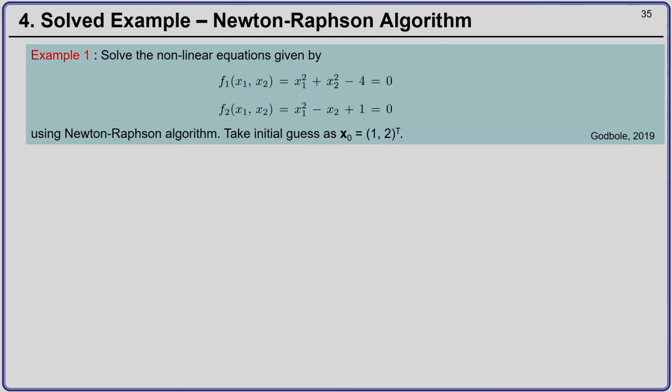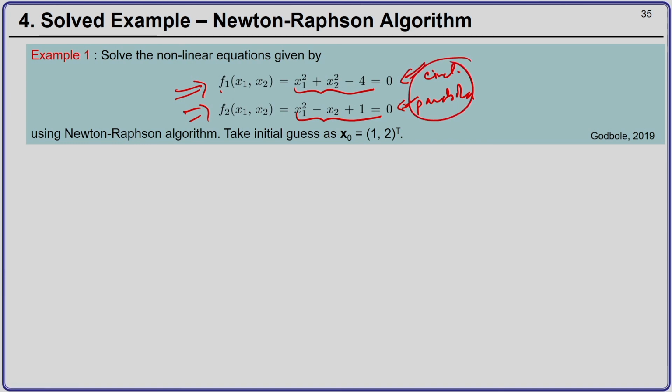Now, the first equation that we consider is given by f1 equal to x1 square plus x2 square minus 4, and f2 is x1 square minus x2 plus 1 equal to 0. Okay. So, now if you look closely, this is the equation of a circle and this is the equation of a parabola. Okay. So, what you need to find out is where this circle and the parabola intersect.